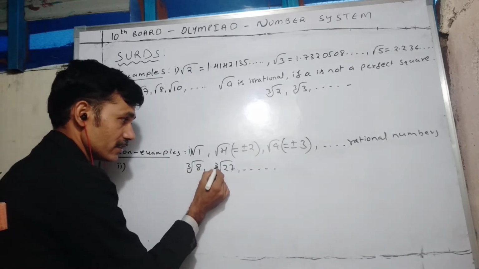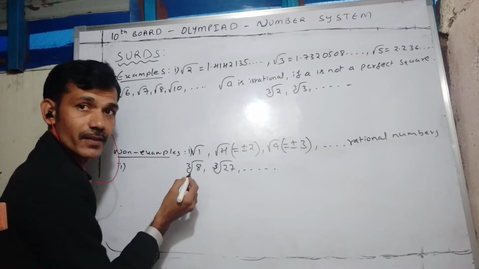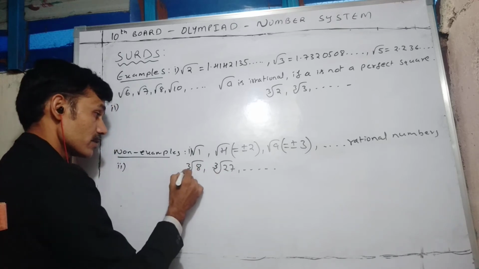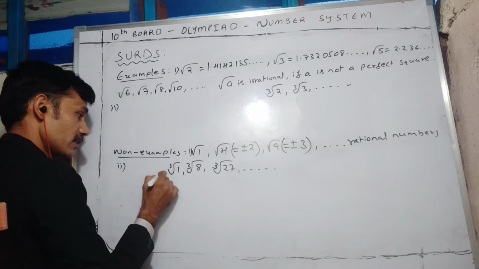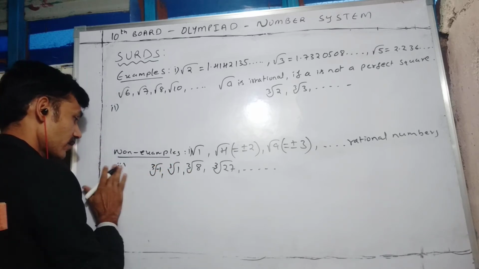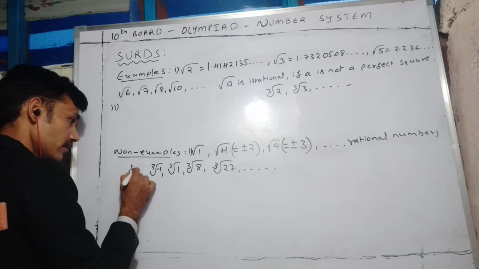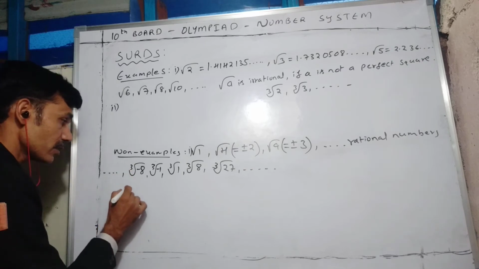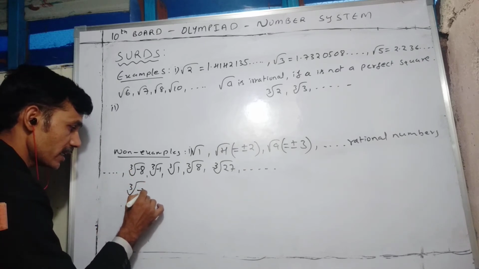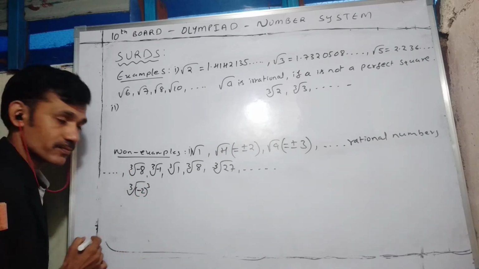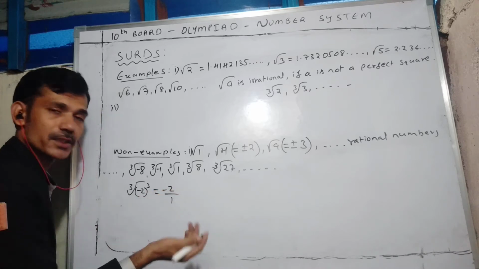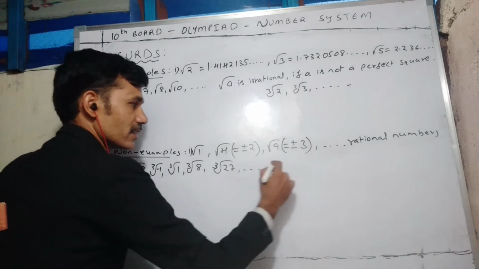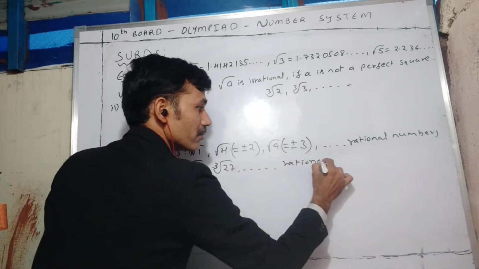If the order is odd, you can find roots of negative numbers also. So cube root of minus 1 and cube root of minus 8, such numbers also you can find. Cube root of minus 8, you can write minus 8 as minus 2 whole cube. Then what are you going to get? Minus 2, and minus 2 is a rational number. So these are all rational numbers.